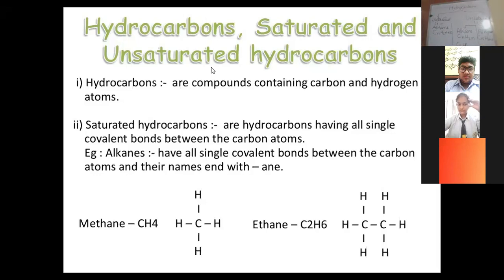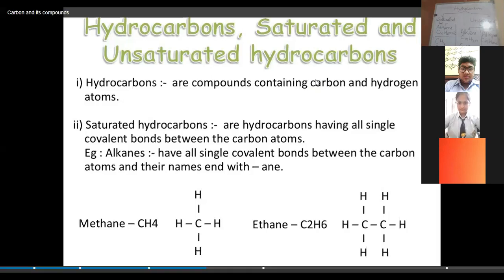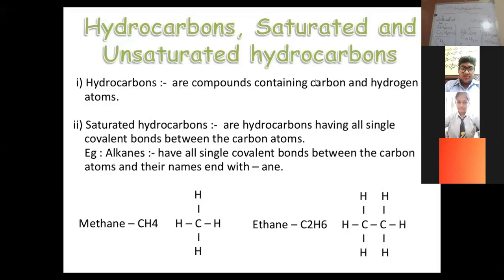In the same manner for alkane, but here they can share a single pair of electrons, so the first member can be C1 also. C1, H, 2 ones are 2, 2 plus 2 makes it 4. The next member will be C2, H, 2 2s are 4, 4 plus 2 will make it 6, right? So this is the way you can find out the members of the alkane, alkene and alkyne series, right?